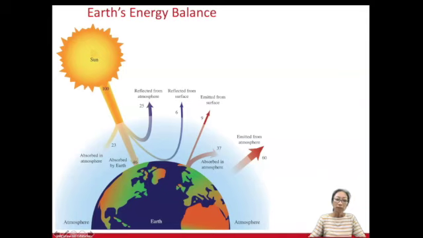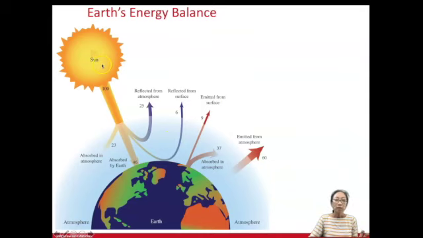Earth is a specific distance from the sun, and it has been for 4.5 billion years. So an energy balance was established as Earth evolved from the beginning of the universe. And in order to maintain this balance that was established, all this radiation that comes from the sun and is absorbed from the sun, all that radiation must eventually go back out into space. Okay, so this is radiation coming to Earth, but is eventually going back out to space, but not right away.